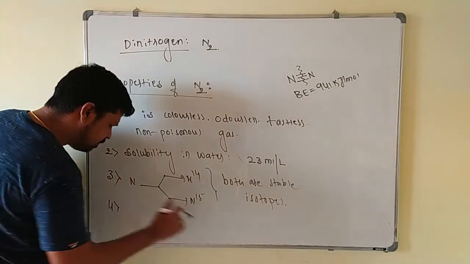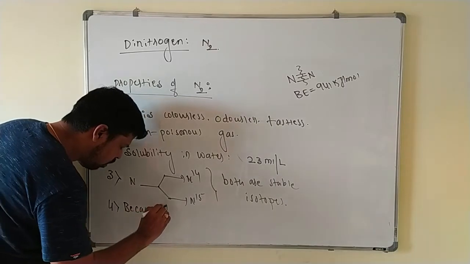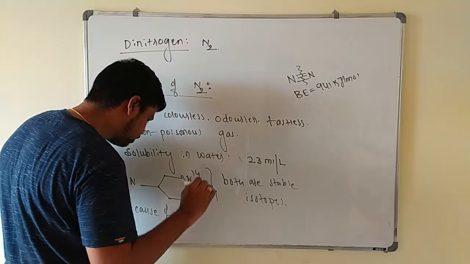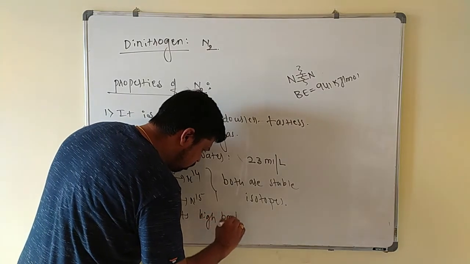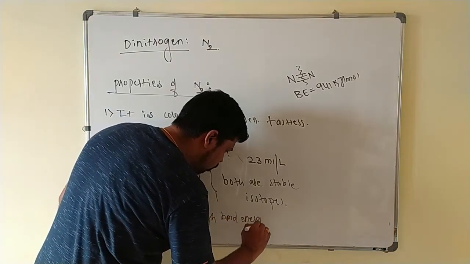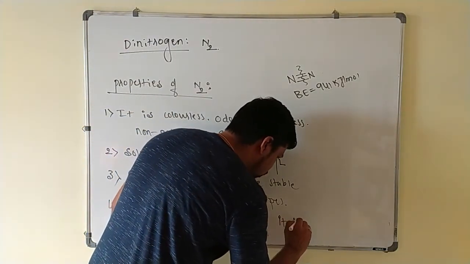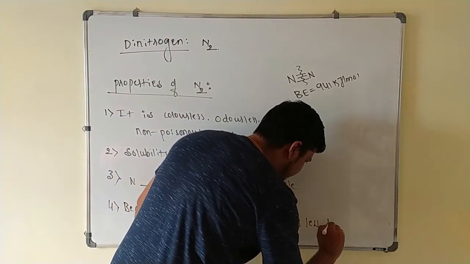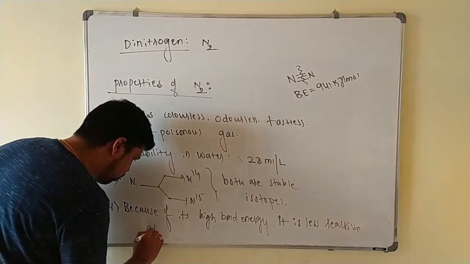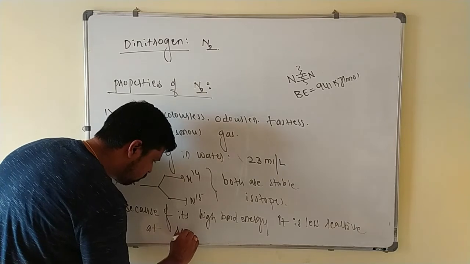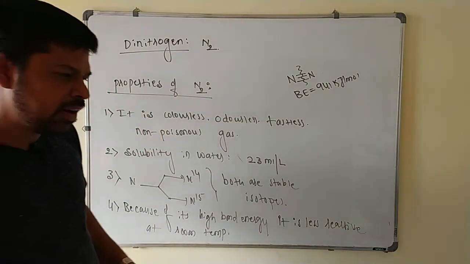Next point I will write here: because of its high bond energy, it is less reactive at room temperature.